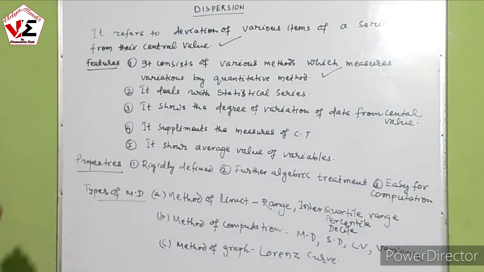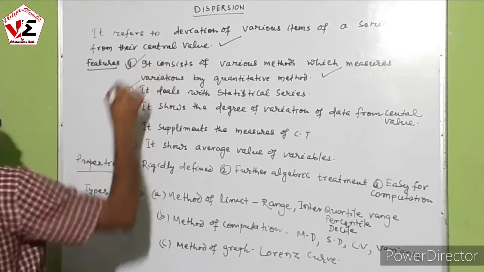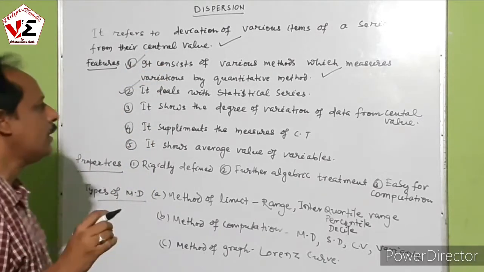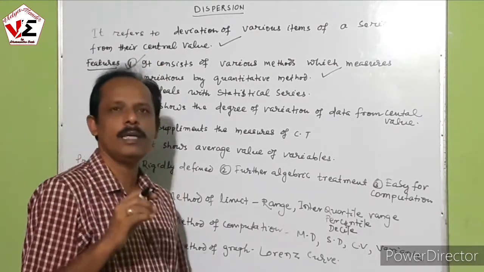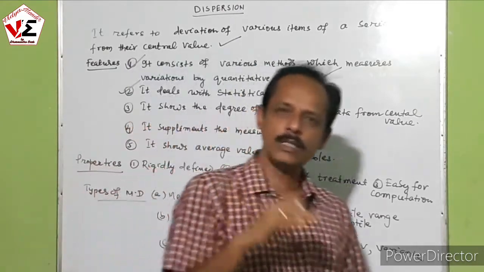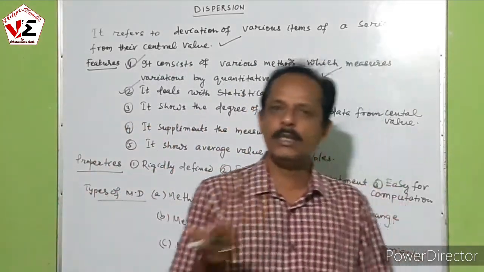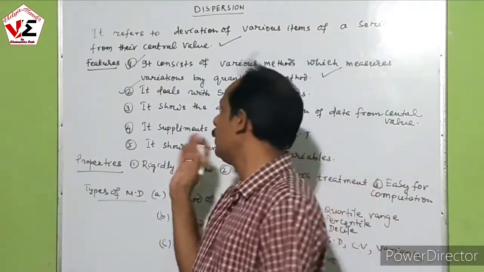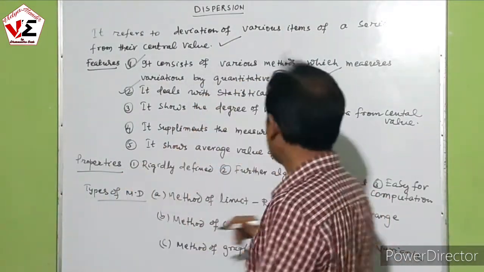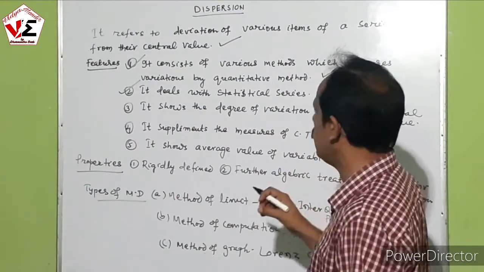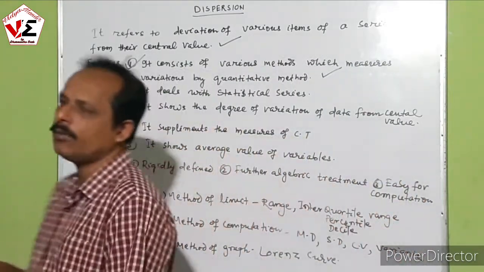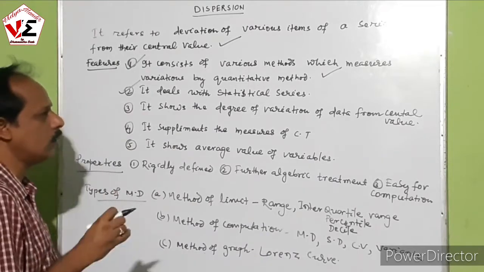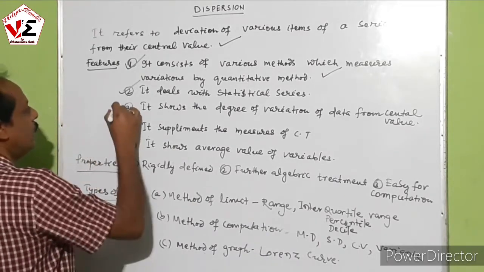Next one, it shows the degree of variation of data from the central value. Degree means to what extent it is varying, either negative variation or positive variation, either increasing or decreasing. That is the degree of variation we observe here, whether the variables are more than the central value or less than the central value.